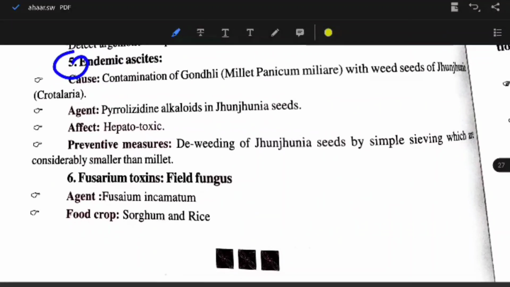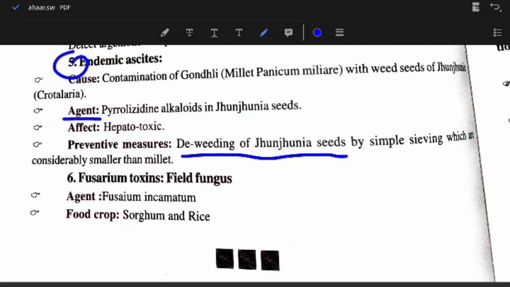Endemic ascites: cause is contamination of gondli or millet, Panicum miliare, with wheat seeds of Junjunia, which is Crotalaria. Agent is pyrrolizidine alkaloids in Junjunia seeds. Effect is hepatotoxic. Preventive measures: de-weeding of Junjunia seeds by simple sieving, as they are considerably smaller than millet.